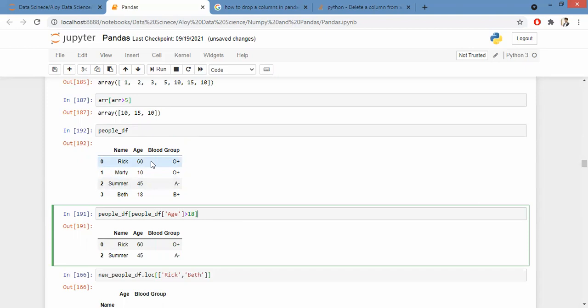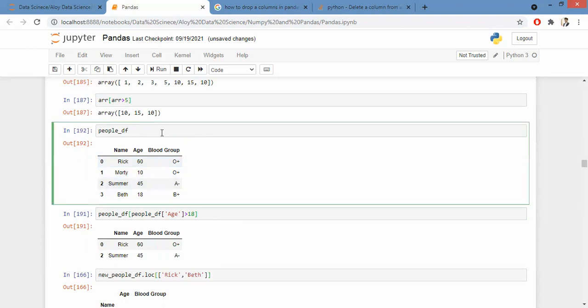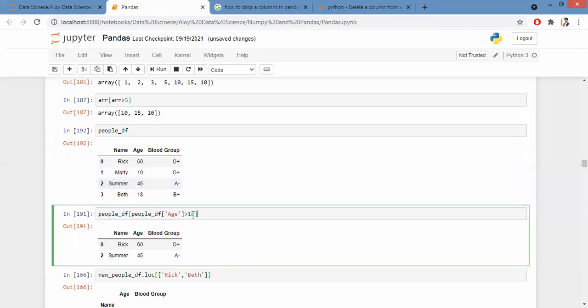All you want to do is, let's say that you have huge data tomorrow, and you want to separate the data into two separate data frames. Let's say that you have a theory in mind. You have to test it. In order to test it, you only want the particular age group to be greater than 18.